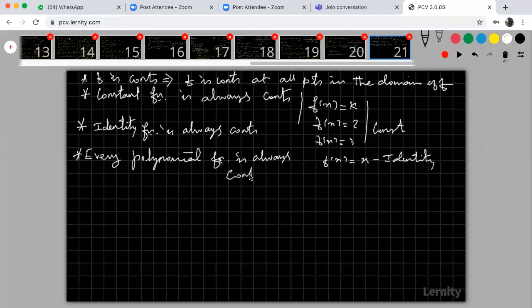What is a polynomial function? F of x is equal to 2x plus 3 is a polynomial. F of x is equal to x square is a polynomial. Second degree polynomial means ax square plus bx plus c. First degree polynomial means ax plus b. Third degree means ax cube plus bx square plus cx plus d. Similarly, in general, nth degree also. Every polynomial function is always continuous.